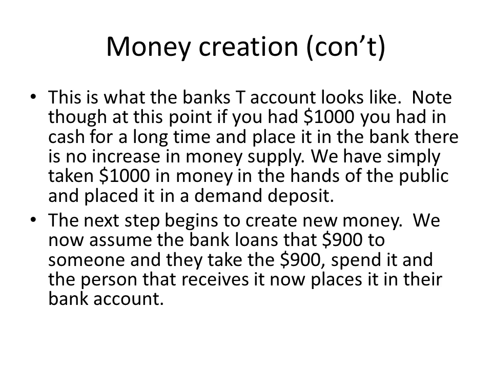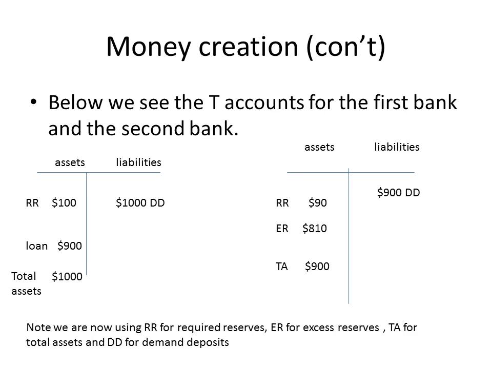The next step begins to create new money. We now assume the bank loans that $900 to someone, and they take the $900, spend it, and the person that receives it now places it in their bank account. Below, we see the T accounts for the first bank and the second bank. The first bank is the same as we saw before, except now the excess reserve has become a loan. That $900 is received by a second individual or business. That goes into their accounts.